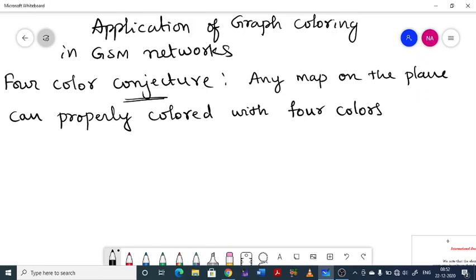So an equivalent form of this statement, we can say that the map on the surface of a sphere can be colored with only four colors, so that no two adjacent countries have the same color. I can map the countries on the sphere with four different colors. That coloring will be proper in the sense that no two adjacent countries will receive the same color.